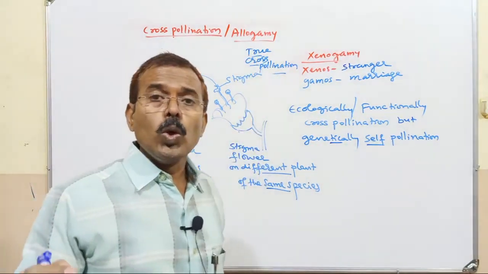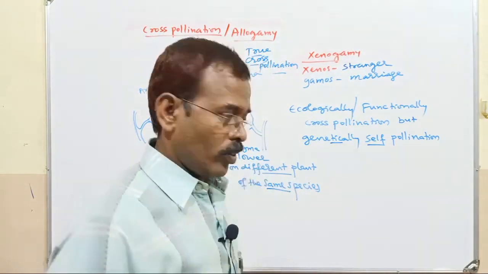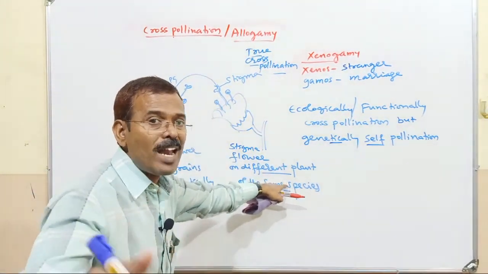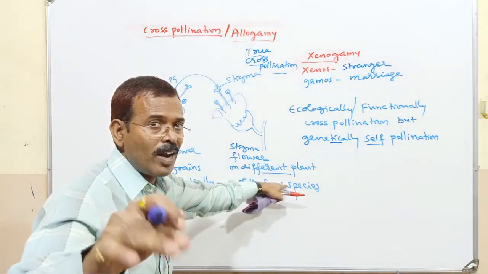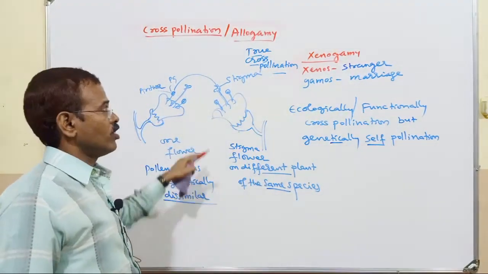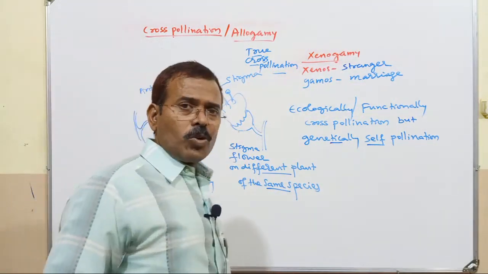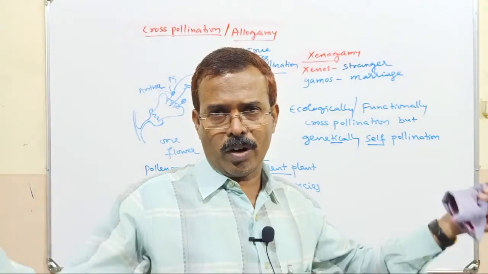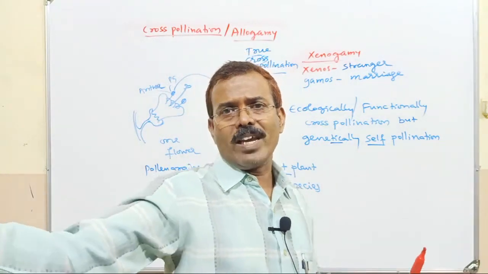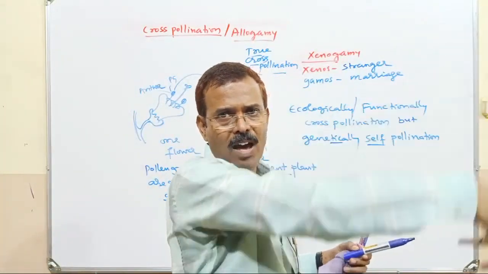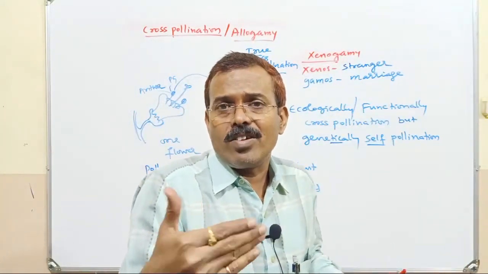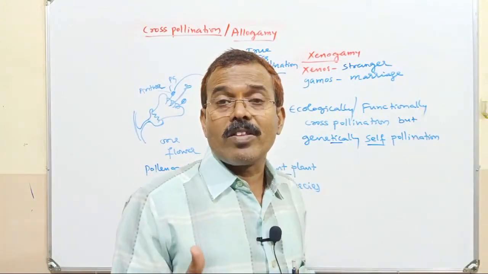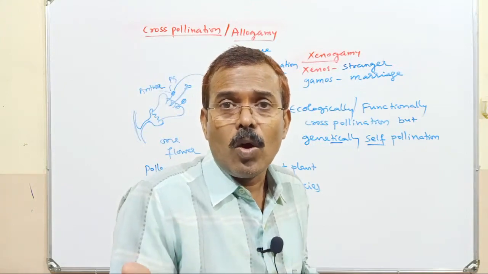Xenogamy is true cross-pollination. So the transfer of pollen grain from anther to the stigma of flower on different plant, another plant, not same plant, different plant of the same species is known as xenogamy. When anther matures it dehisces and releases the pollen grain. These pollen grains have to be carried to the stigma of a flower mainly by external agents which can carry these pollen grains. So what are the agencies involved in